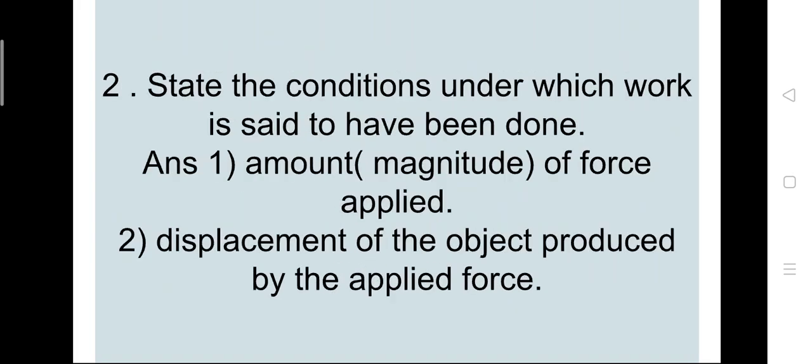Second question, state the condition under which work is said to have been done. So two conditions we have to tell here. First is amount and magnitude of force applied, and second, displacement of the object produced by the applied force. So the condition under which the work is said to be done, that is, first is amount of force applied, and second displacement of the object produced by the applied force.